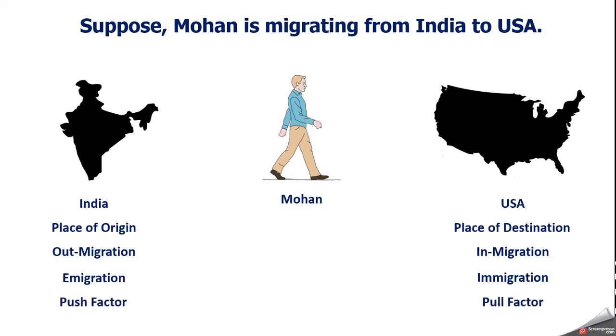Mohan is migrating from India. Why? There must be some push factor in India, some bad factor in India, which is forcing Mohan to leave. Mohan is going to USA. Why? There must be some good and attractive factors working there, and that's why it is pull factor operating in USA.